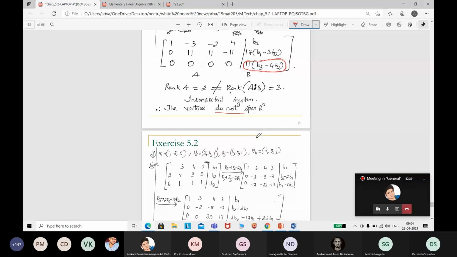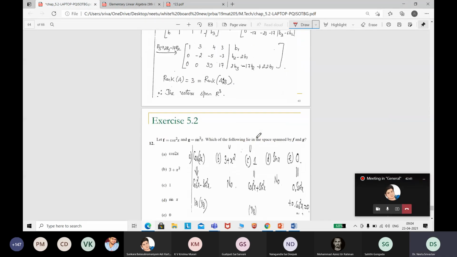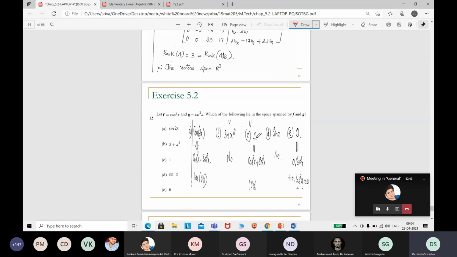Okay. Like this, we have exercises, and I hope all of you will try. It's quite simple. This cos 2x can be written as a linear combination of this. Yes, there is a trigonometrical identity. This cannot be written. We can't write because it's algebraic and it is trigonometric. You cannot write it. Then yes, this can be written f plus g. This cannot be written.